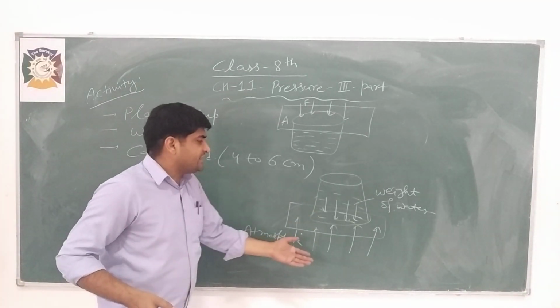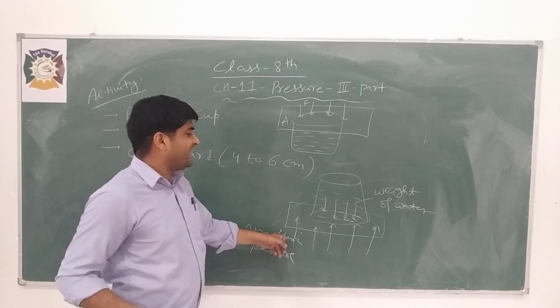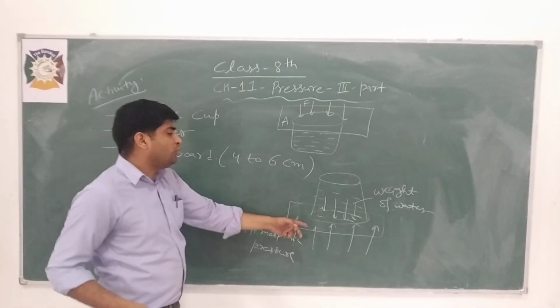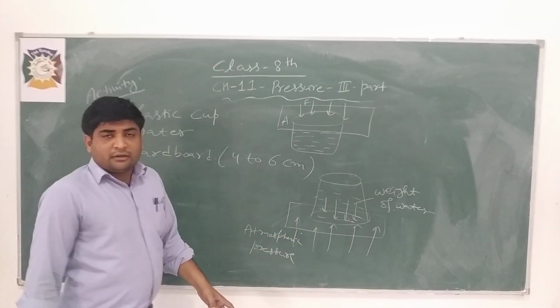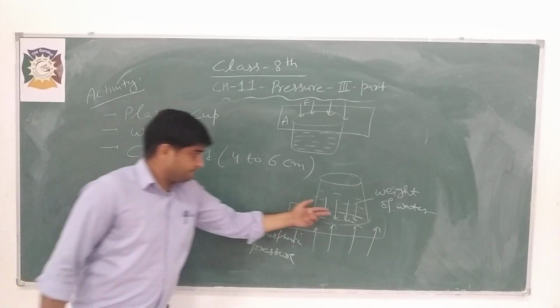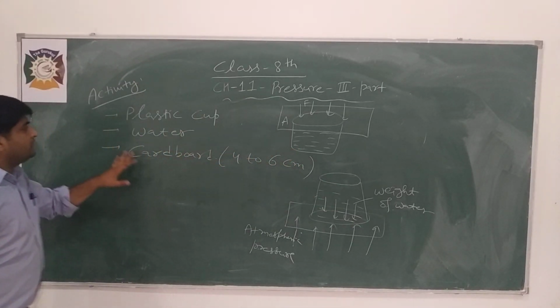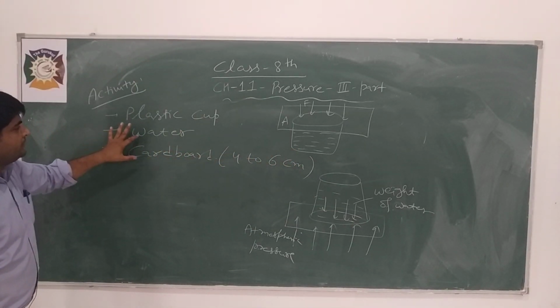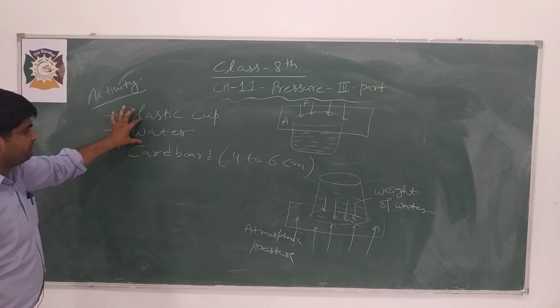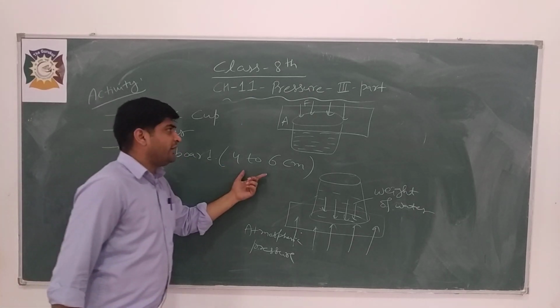So this is another example of how atmospheric pressure acts on a cardboard. You have to take a plastic cup filled with water, and a cardboard of some finite size.